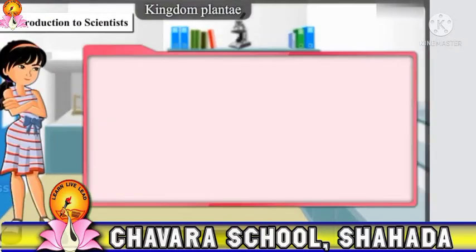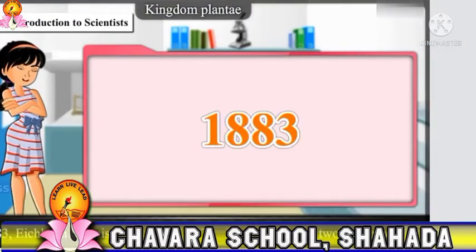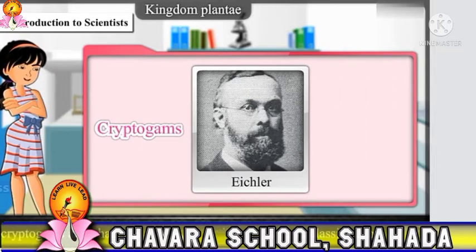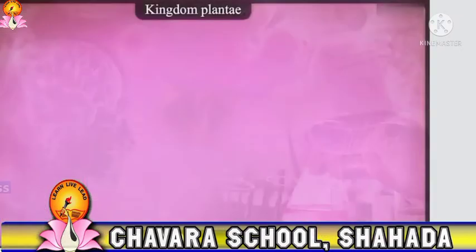An introduction to scientists. In 1883, Eichler, a botanist, classified the kingdom Plantae into two subkingdoms. As a result, two subkingdoms, cryptogams and phanerogams, were considered for plant classification.